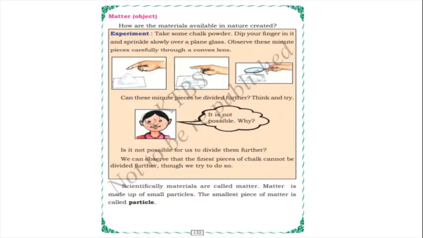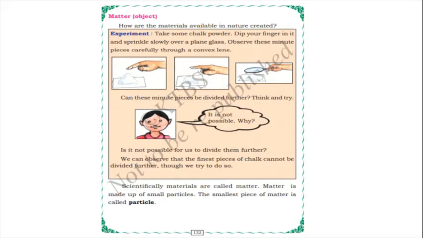Take some chalk powder, dip your finger in it and sprinkle it slowly over a plain glass. Observe these minute pieces carefully through a convex lens. So what you should do is take some chalk powder, dip your finger in it and sprinkle it slowly over a plain glass, and after that observe these minute pieces carefully through a convex lens.